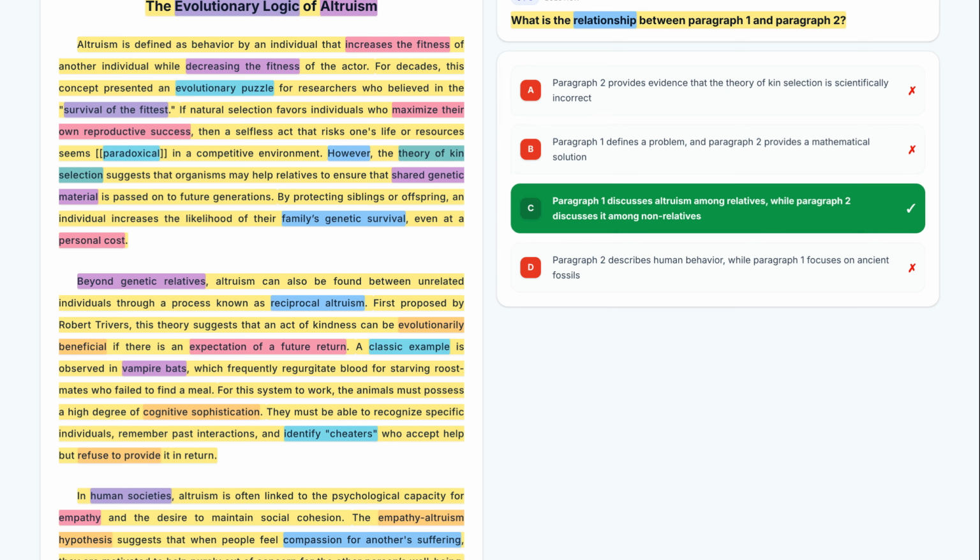To master academic reading, always focus on the logical transitions between paragraphs, as we did by noting the shift from relatives to unrelated individuals. Pay close attention to how examples like the vampire bats serve to prove a specific theoretical point. Keep practicing your ability to distinguish between a passage's main argument and its supporting details, and you'll be well on your way to a high TOEFL score.